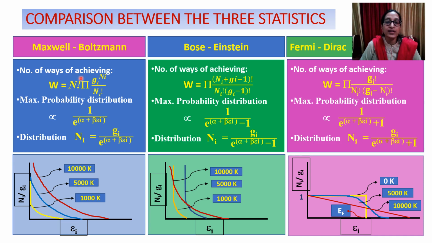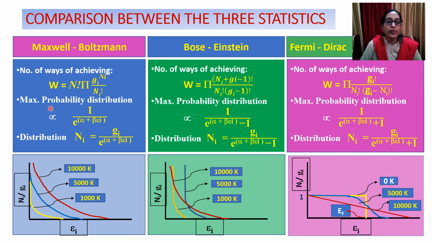total number of particles, Gi is the available energy state, Ni is the number of particles in level Ei with energy state Gi. So Gi is the statistical weight factor or the number of energy states available.